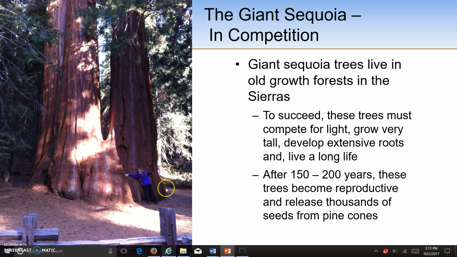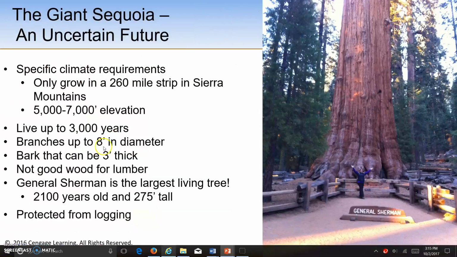This is actually a picture of me, your professor, hugging a giant sequoia tree in California. It's an amazing place to visit, and I highly recommend that you visit Yosemite National Park to see the redwoods and Sequoia National Park to see the giant sequoias.